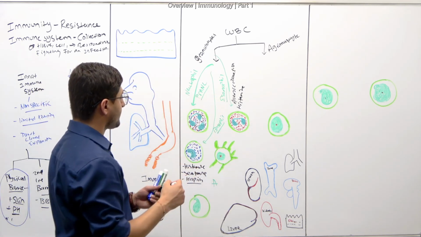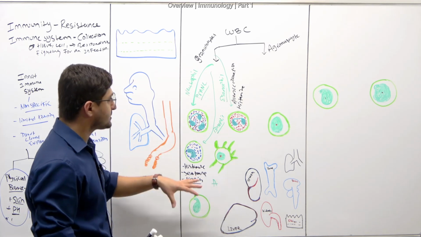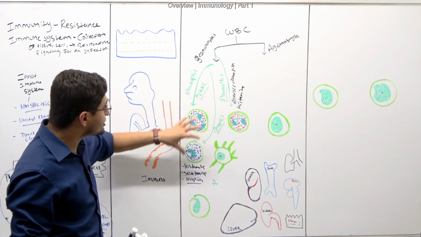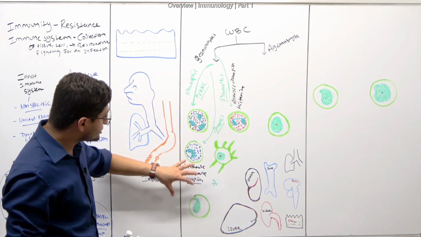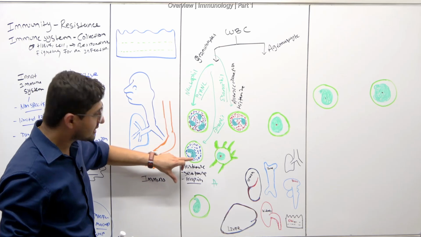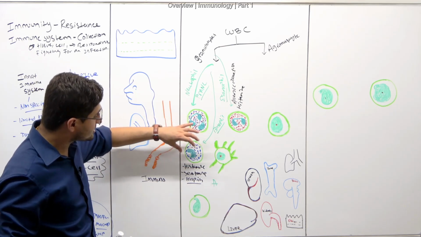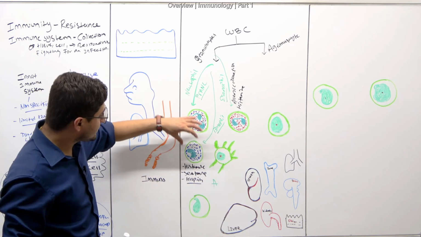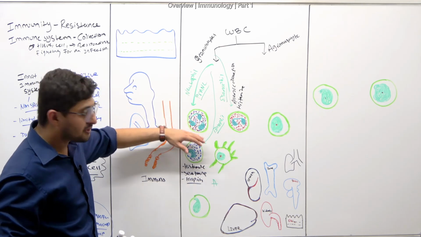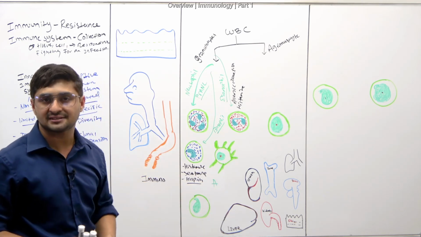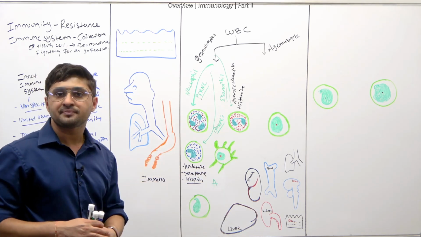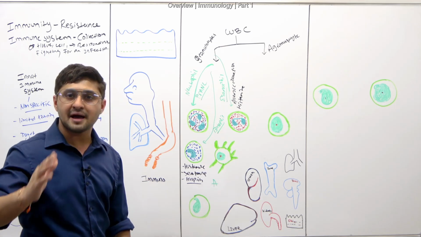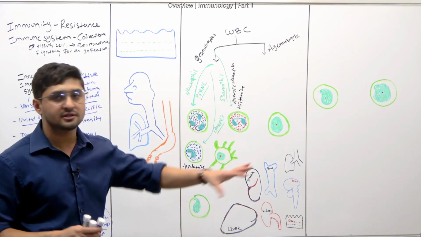And so these three, neutrophils, eosinophils, and basophils, we call them granulocytes, because they contain these granules, all right? And remember, we call them basophils because they take the basic dye. One of the important features of basophils is that when they are circulating, we call them basophils, but as soon as they move to tissue, we call them mast cells. So basophils are called mast cells when they are in the tissue, all right?